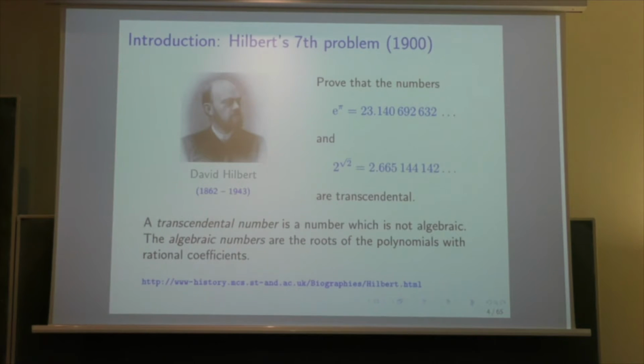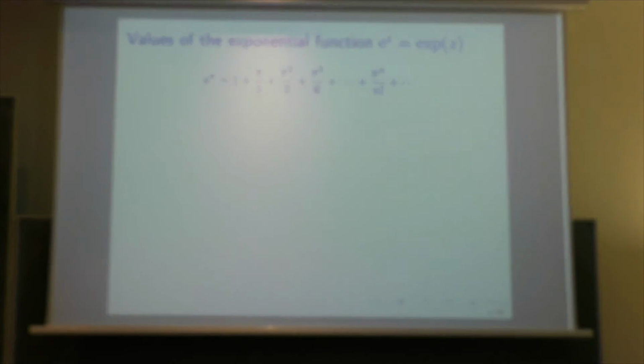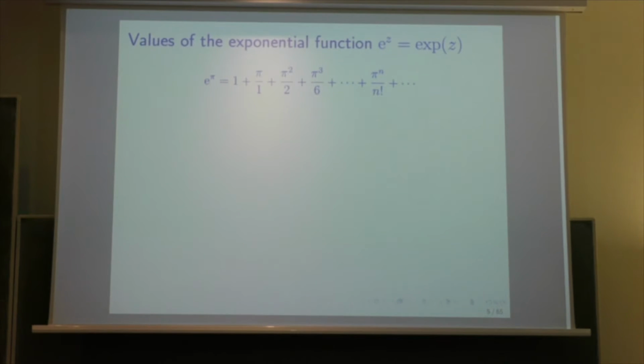So I already said in the very first lecture at the beginning that a transcendental number is a number which is not algebraic, and an algebraic number is a root of a polynomial with rational coefficients. So this problem was open in 1900, and the values that Hilbert considered are exponential of pi, which is 1 plus pi square over 2 plus and so on, and 2 power square root of 2.